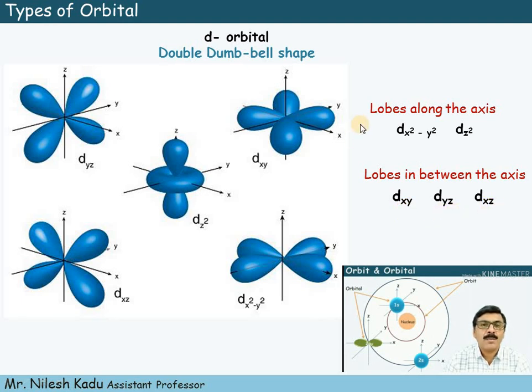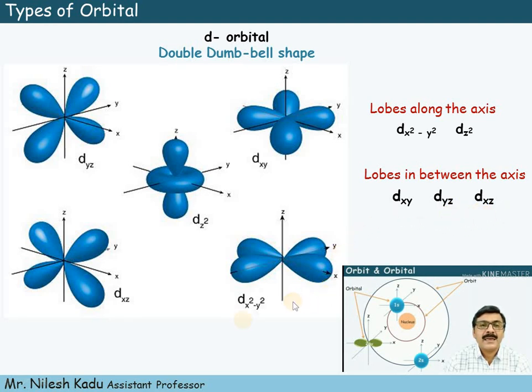On the basis of position of lobes or dumbbells, they are further classified into two types. When the lobes or dumbbells are along the axis, then there are two types of d orbital, that is dx square minus y square and dz square. And when the lobes are in between the axis, then there are three types of d orbital, that is dxy, dyz and dxz.